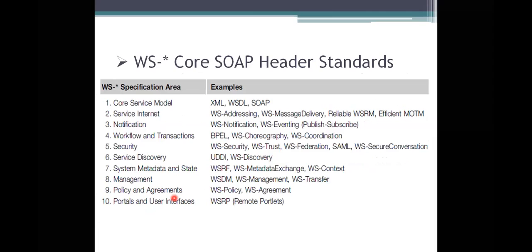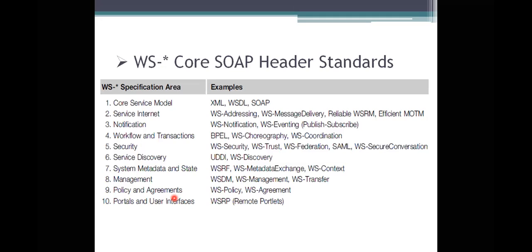And we are also specifying the web service specification area. Based on the area, it will choose the specifications involved here.